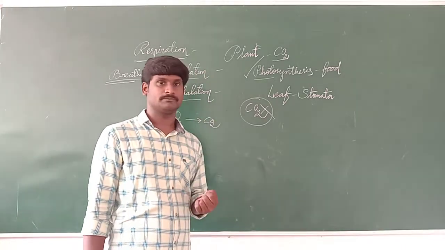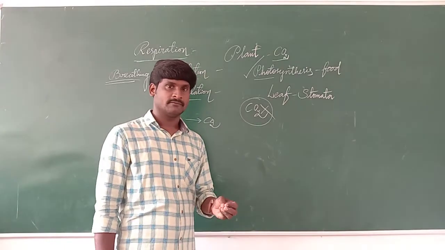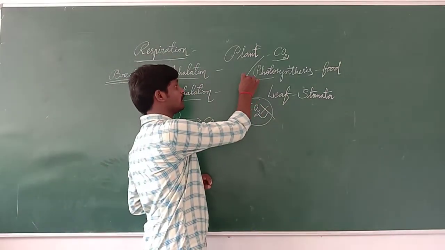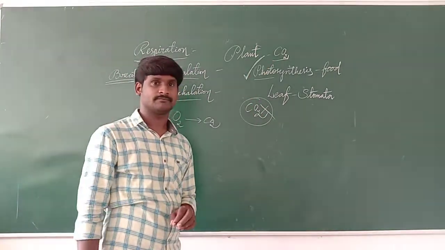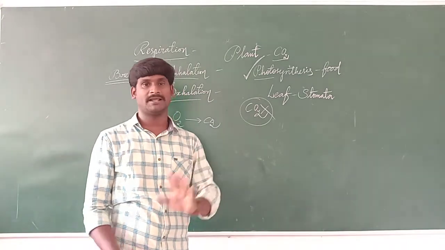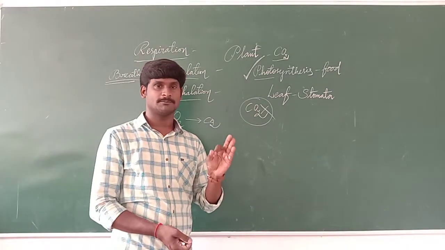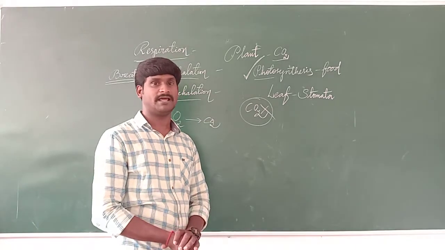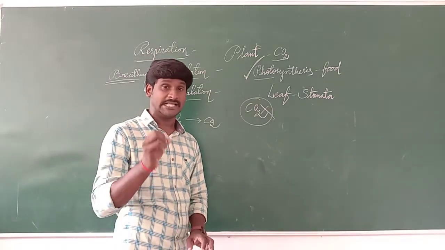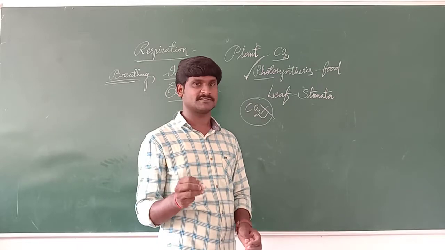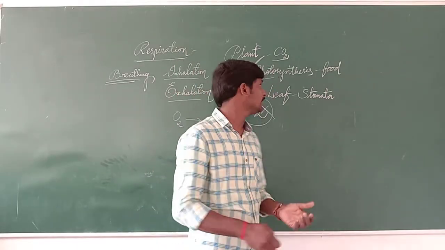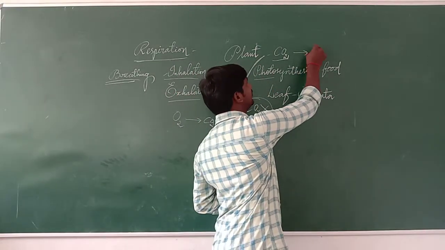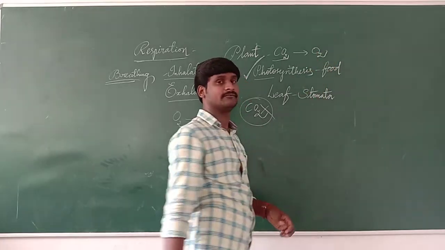Plants also. And photosynthesis occurs only in plants. It is one of the processes that helps make food in green plants. At the time of photosynthesis, the plants are taking carbon dioxide and releasing oxygen.